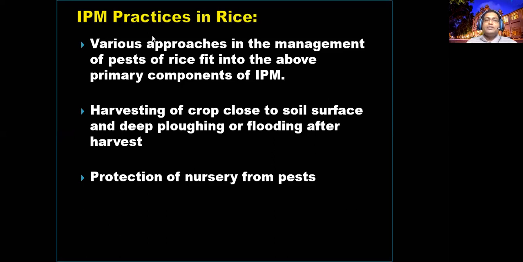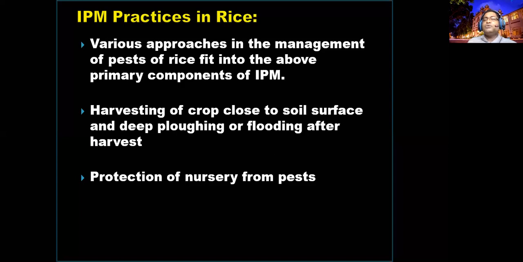So normally, you can expect here the harvesting of the crop close to the soil surface. Earlier, if you planted rice, at the time of harvesting you have to completely cut at the ground surface.